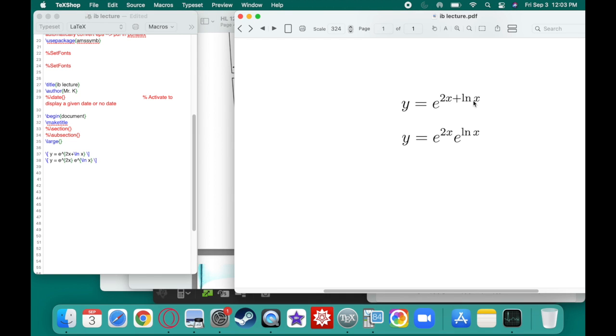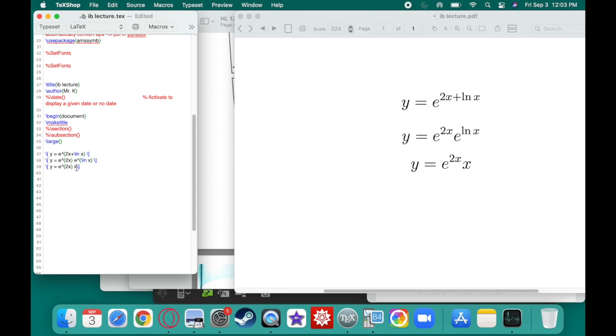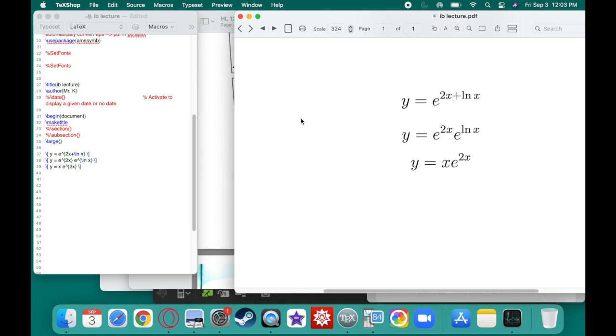Whenever you're adding exponents, it's the same thing as multiplying the bases. It's the same thing as doing that. Okay? And oh, look, e to the natural log of x, these actually cancel out. And you'll be left with y is equal to e to the 2x times x. There we go. And traditionally, we like to put the x in front of the e. Looks a little bit better that way. But yeah, now this is a lot more digestible. I mean, don't need the natural log for that.